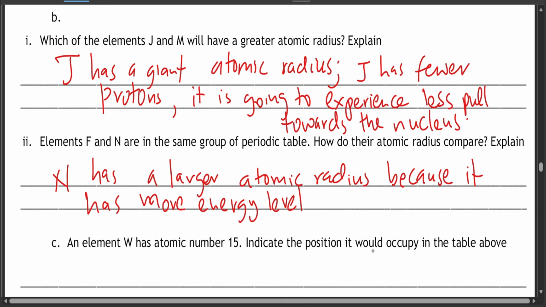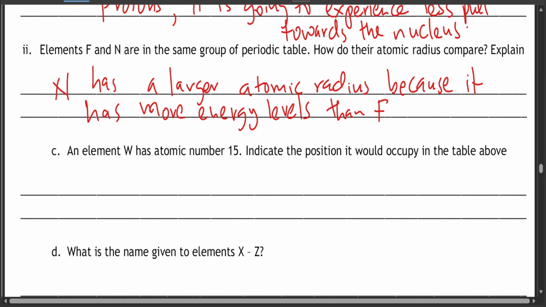If they are group 1 elements, and you want to know which one is larger, you just look at the energy levels. Let's take an example. 2,1, that is lithium, and we have sodium, which is 2,8,1. Sodium has 3 energy levels, and lithium has only 2 energy levels. So sodium has a larger atomic radius because it has more energy levels than lithium, just from the drawing. So this is lithium and this is sodium. The more energy levels it has, the larger its atomic radius.